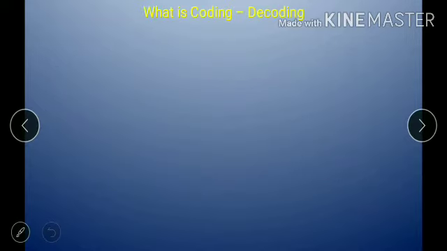Next, what is coding and decoding? In a simple manner, coding means a sender converts a message into another message which is only understandable to the receiver. Any other third person cannot understand that message. That is one of the basic purposes of coding.